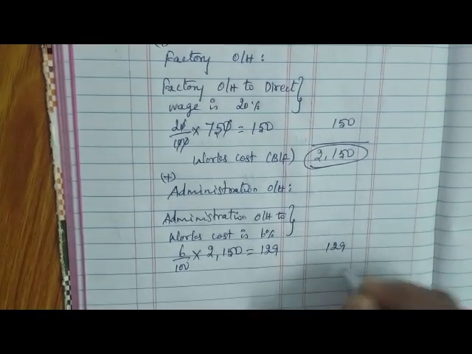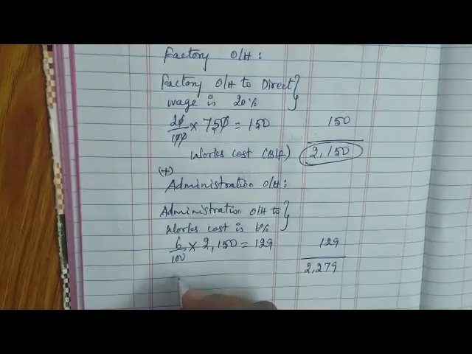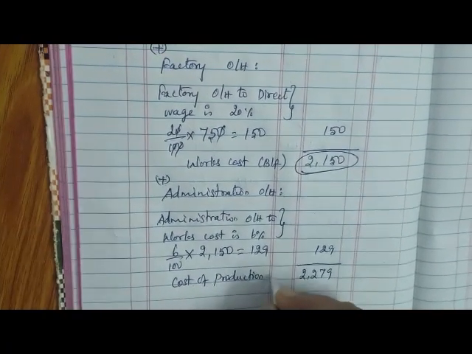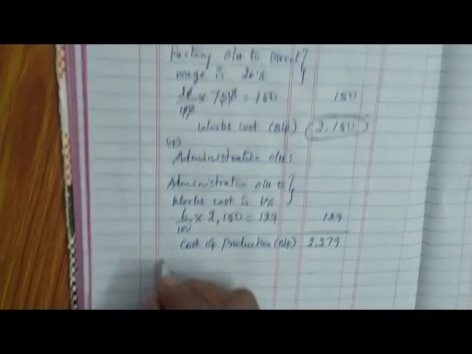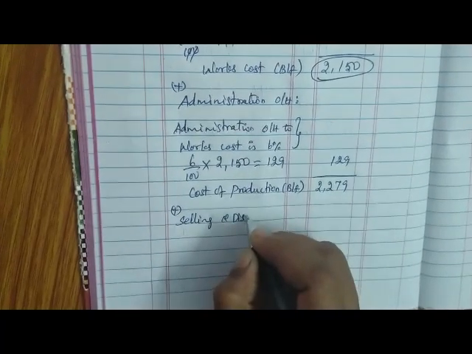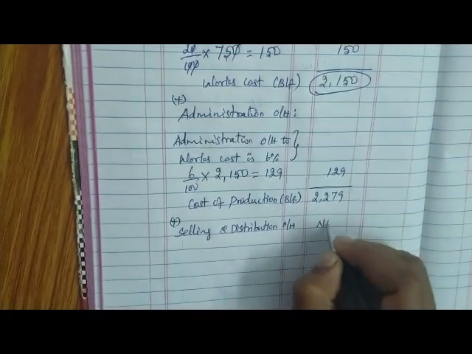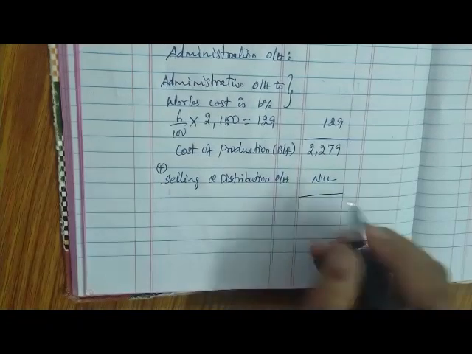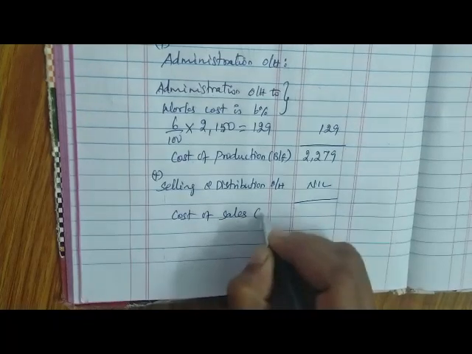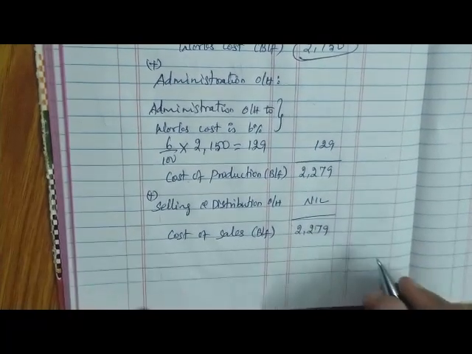So if we add that 129, we'll get 2,279, which is called cost of production. There are no selling and distribution expenses, so we'll write nil, and we'll get the answer as cost of sales. The balancing figure 2,279 is called cost of sales.